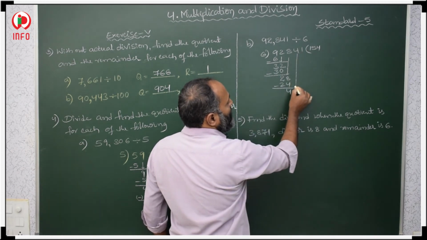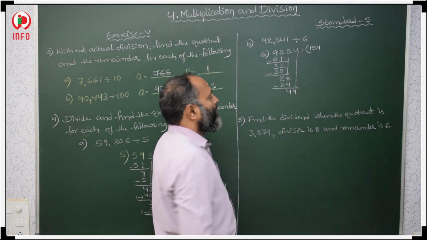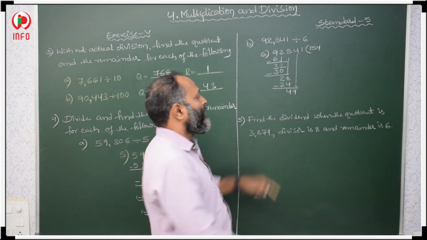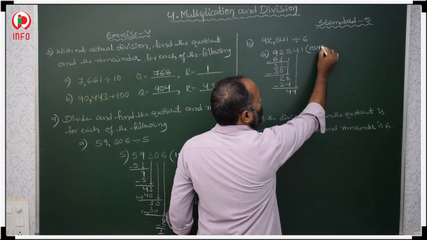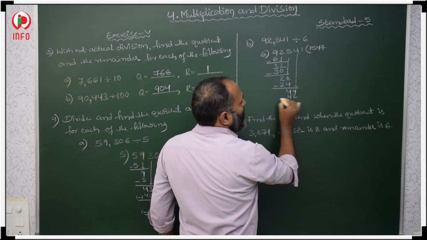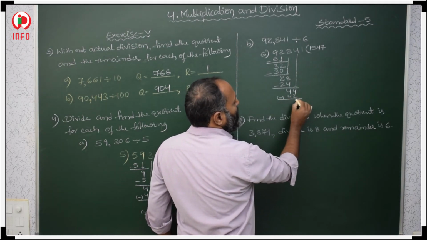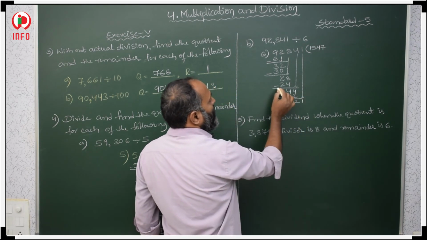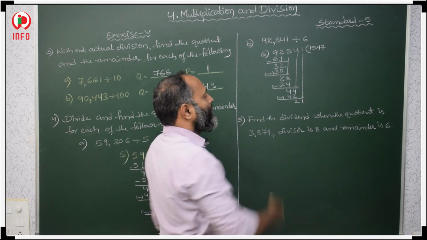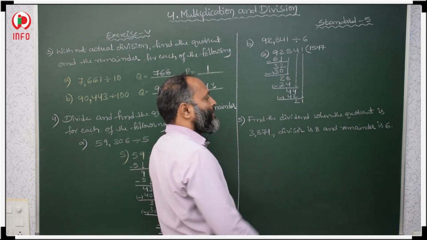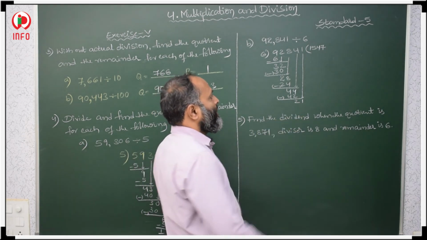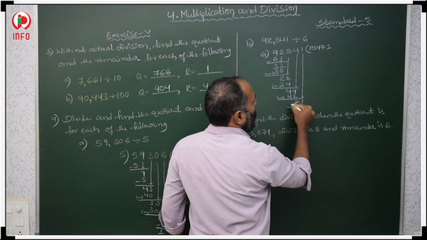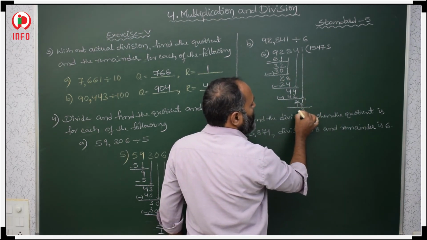Very next place. 6 fives are 30, 6 sixes are 36, 6 sevens are 42. 4 minus 2, 2. Next place. 1. Then 6 threes are 18, 6 fours are 24, that is more than this. 6 threes are 18, then borrow, it is 11, 11 minus 8 is 3.